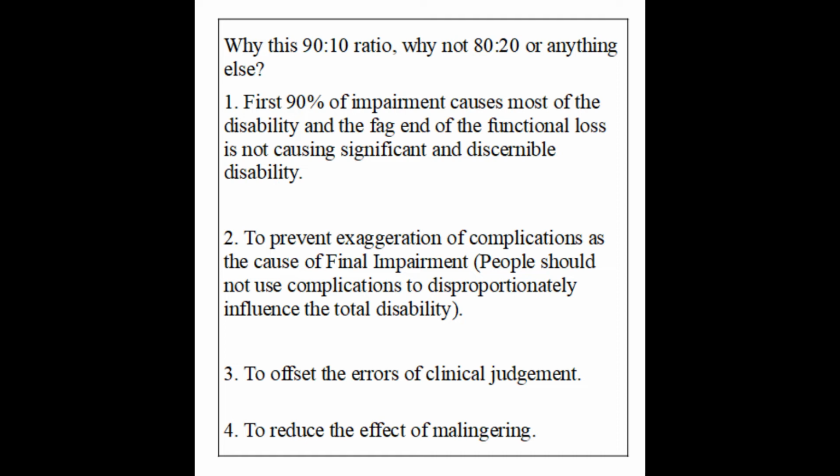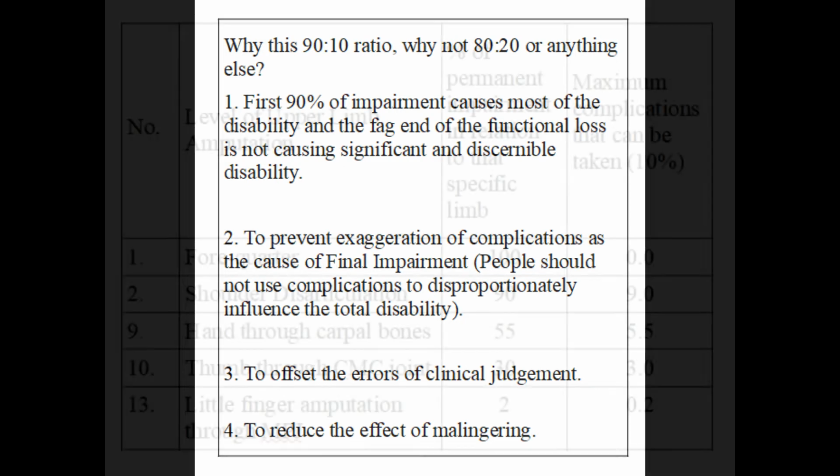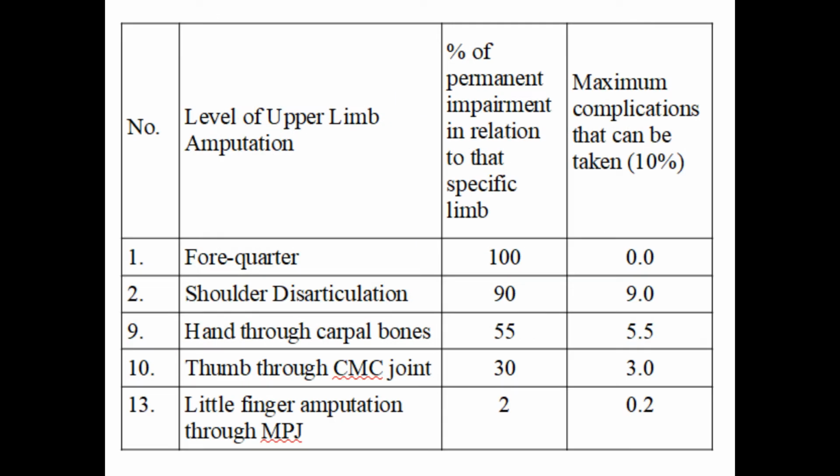Second is to prevent exaggeration of complications as the cause of final impairment. If you set a limit, people will not cross that limit. Third is to offset the errors of clinical judgment. Fourth, maybe to reduce the effect of malingering. Do you have any more clues on how much importance should be given to loss of function and how much importance for complications? Let us go further in Gazette 2018 and check for more clues to support this rule.